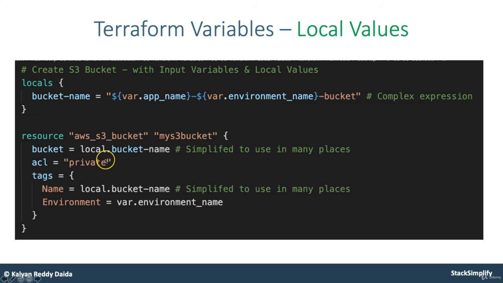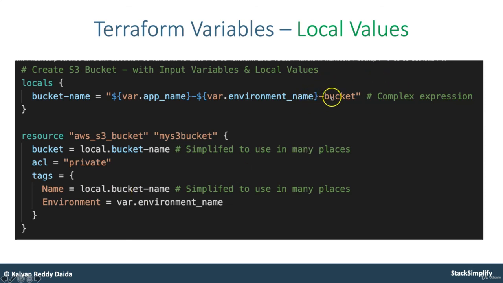This is a simple S3 bucket, but if you want to use this complex expression in multiple places, then you need to put this entire big value at every place. If you define it as a local, you just say local.bucket_name, that's all. The complex expression is simplified to use in many places with just local.bucket_name. You use the bucket name here, and in tags also, name is equal to local.bucket_name. So instead of using these complex big expressions, you can change it to something simple like this.